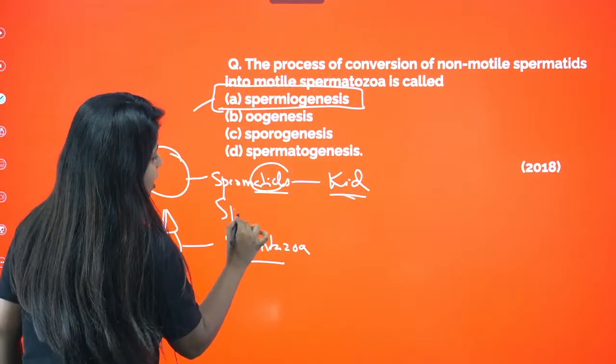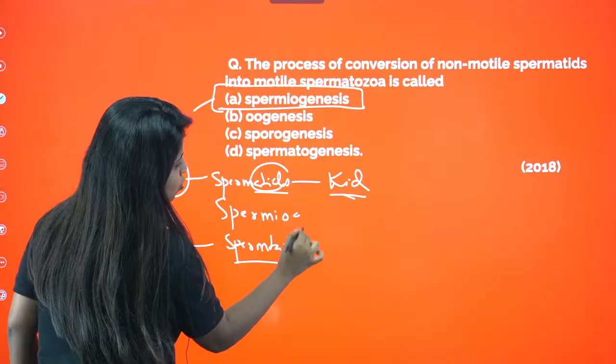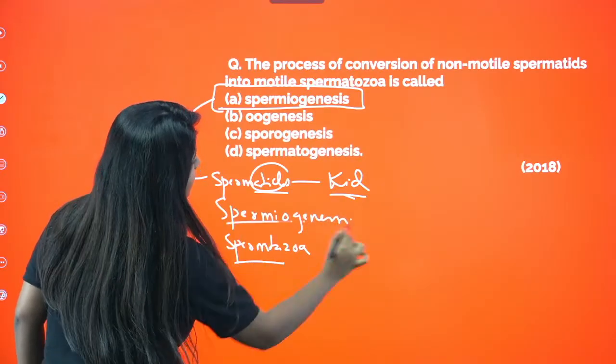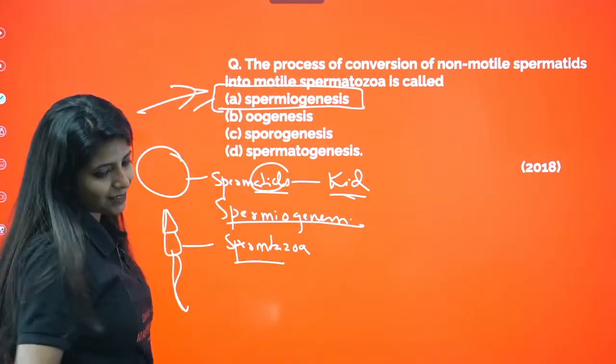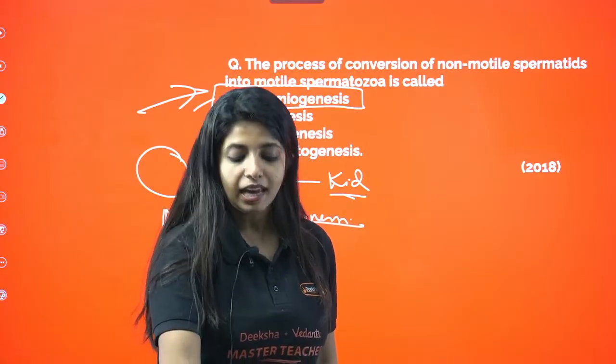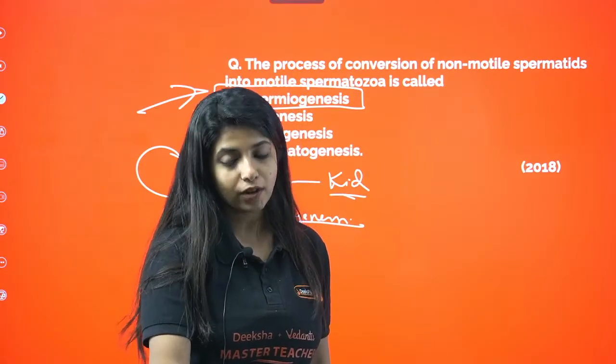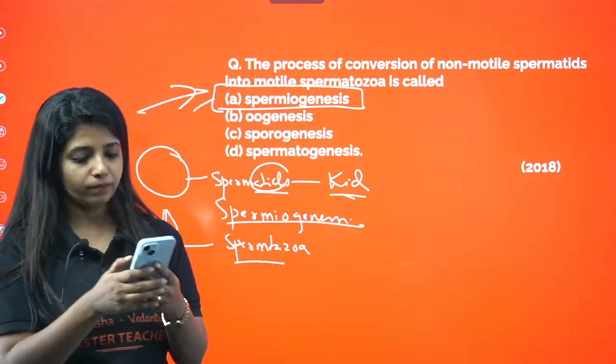So you can remember spermiogenesis. That is the step that you have, and this is the answer that you have. A is the answer. Even if you have got it wrong, I am pretty sure that you have understood the concept now. Is it clear?